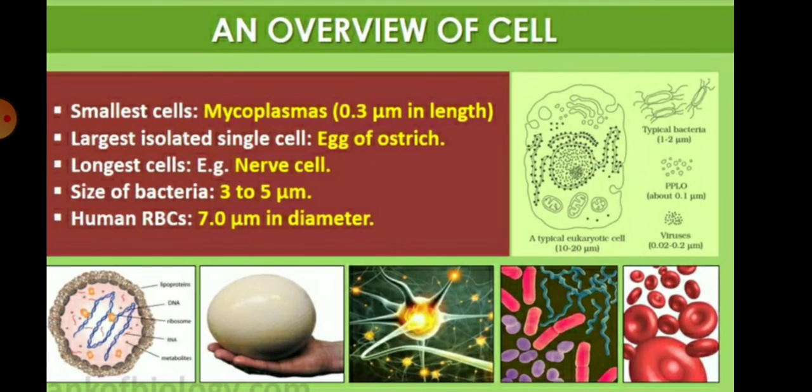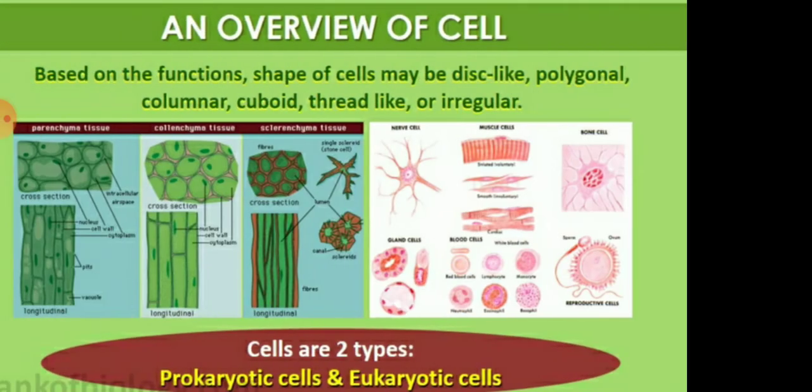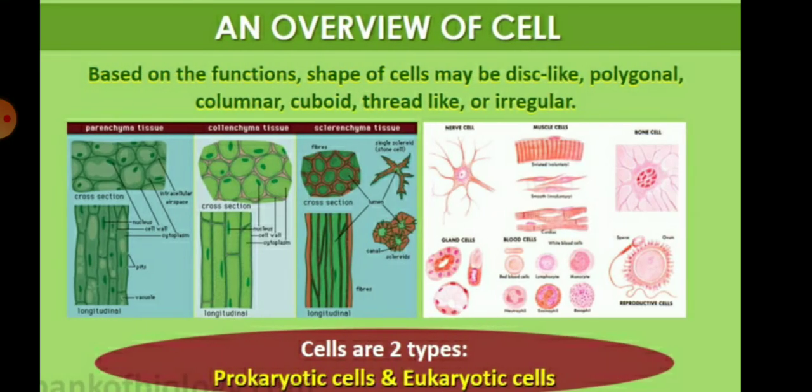So children, the smallest cell is present in mycoplasma, and the largest isolated single cell is present in the egg of the ostrich. The longest cell found in the body is the nerve cell, and the size of bacteria is 3 to 5 micrometer. The human RBC size is 7 micrometer in diameter. Based on the function, the shape of cells may be disc-like, polygonal, columnar, cuboidal, thread-like or irregular.